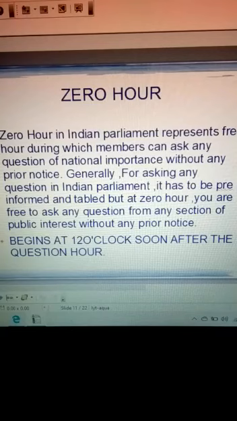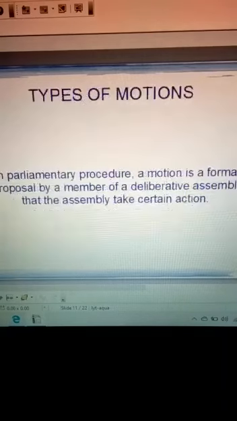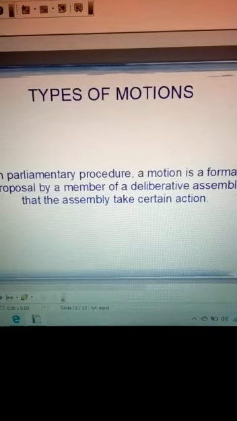The next parliamentary procedure is the motions. Now you should know what motions are. In parliamentary procedure, a motion is a formal proposal by a member of a deliberative assembly that the assembly takes certain action. So motions are proposals.